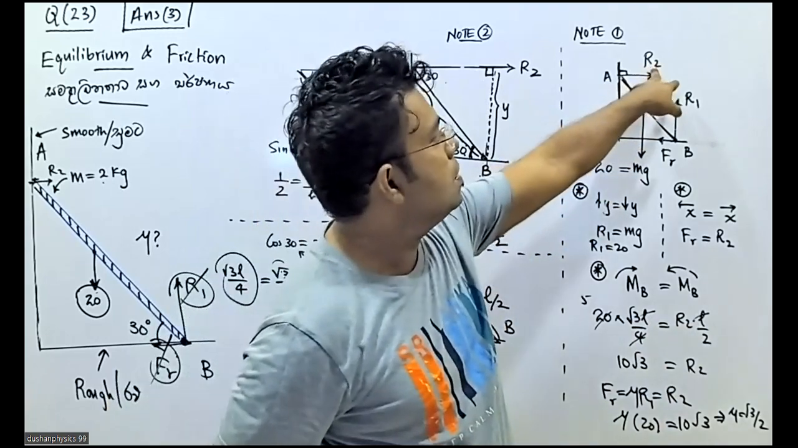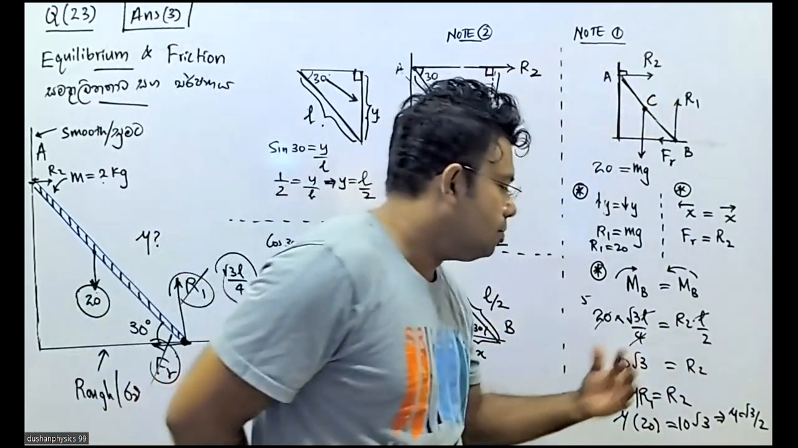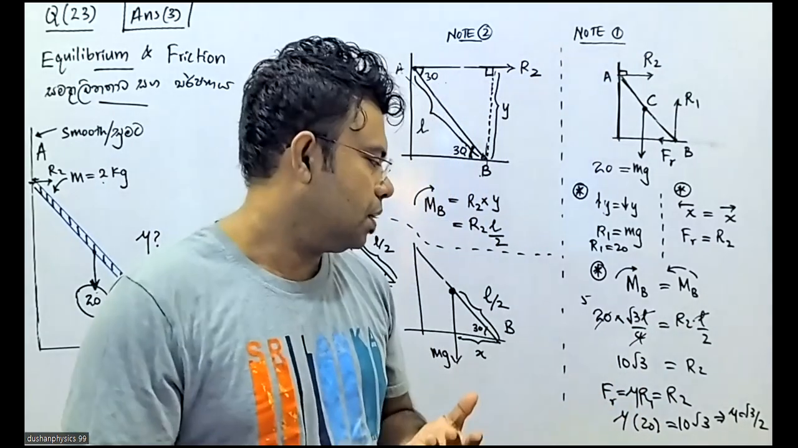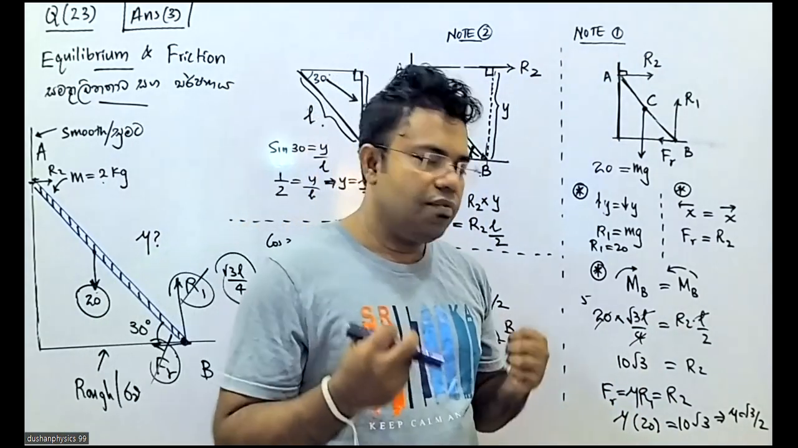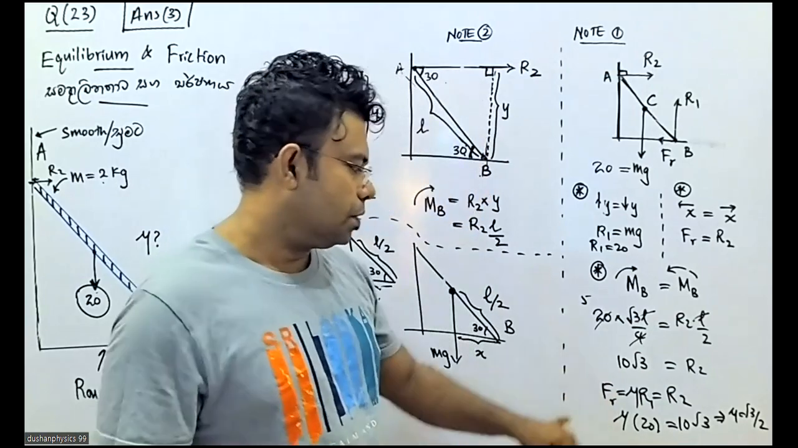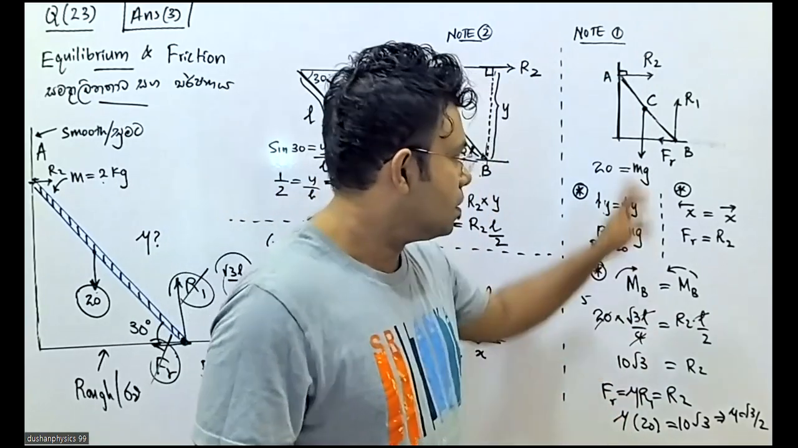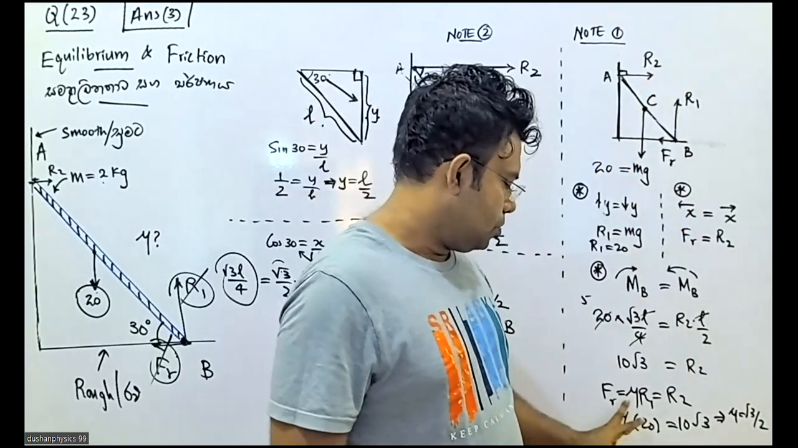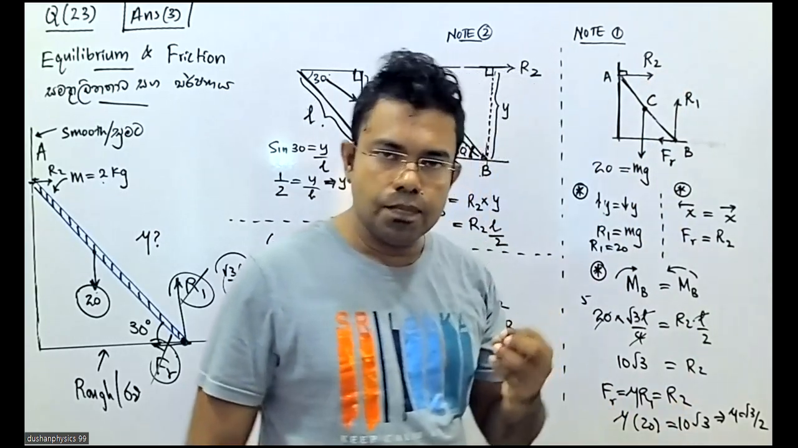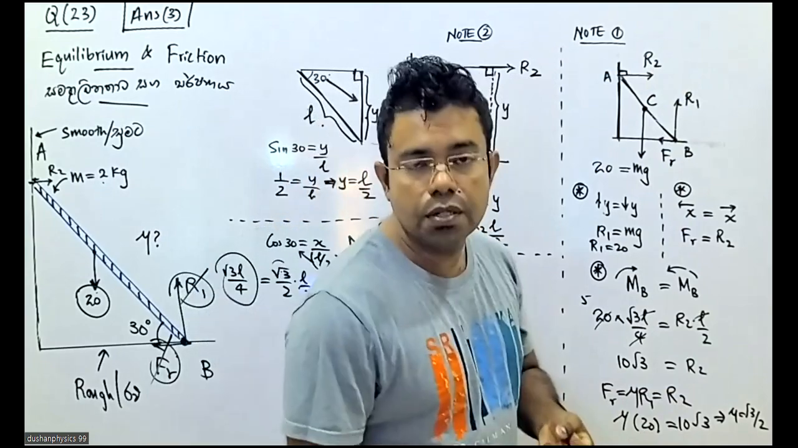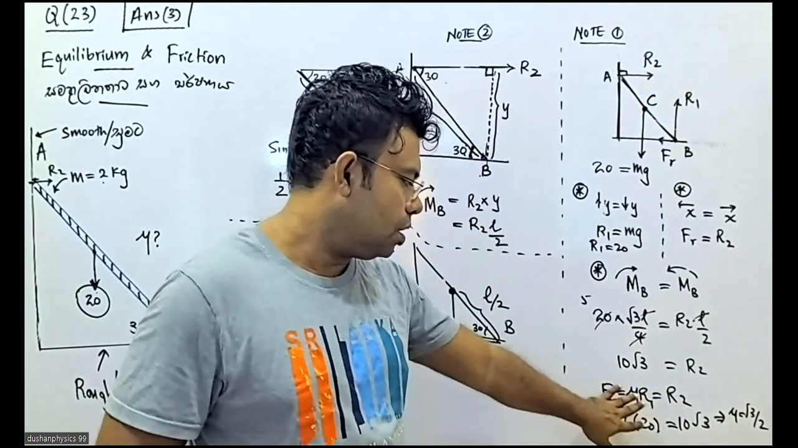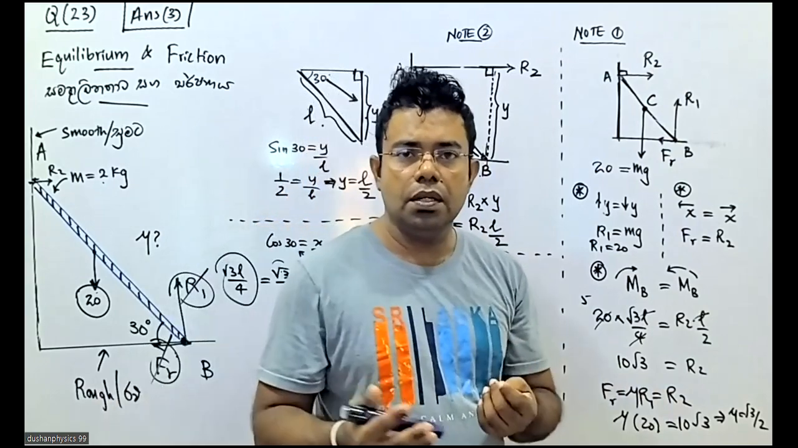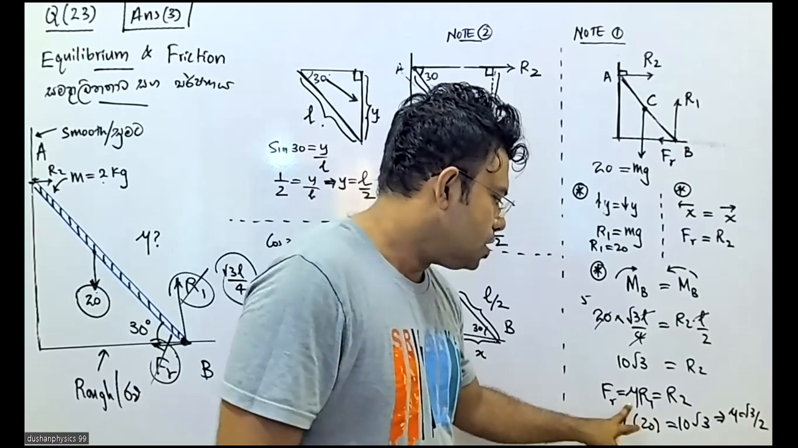Final step. As I said, F equals mu R is to be applied here. Friction FR equals R2. At the same time, the general equation is mu R. So I can write it as mu R.